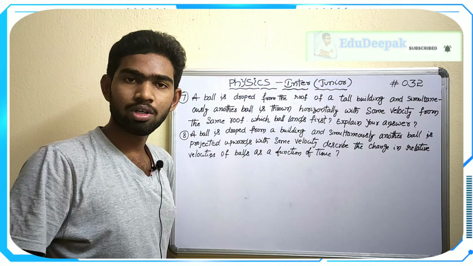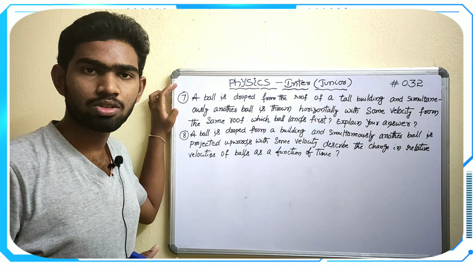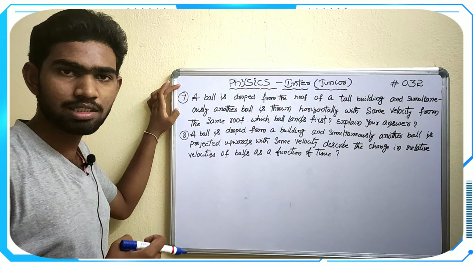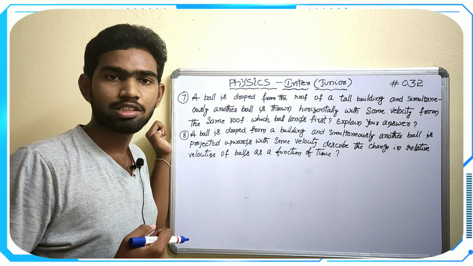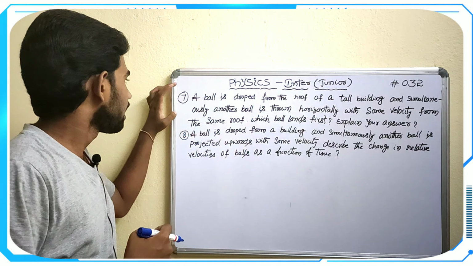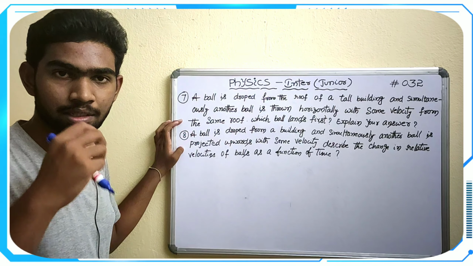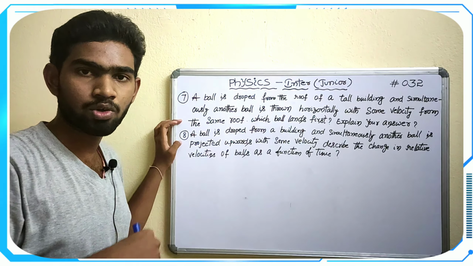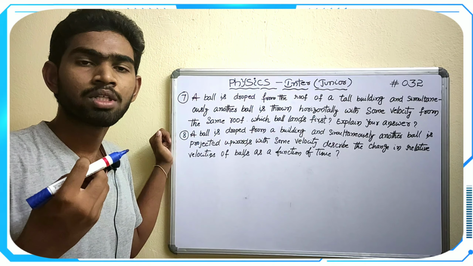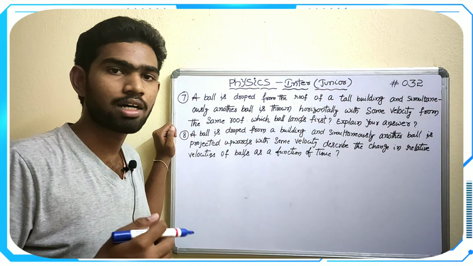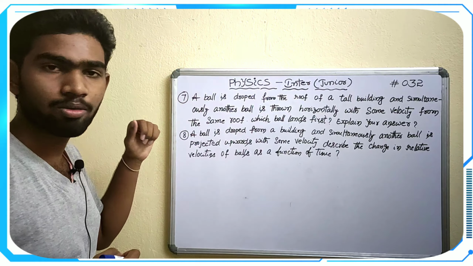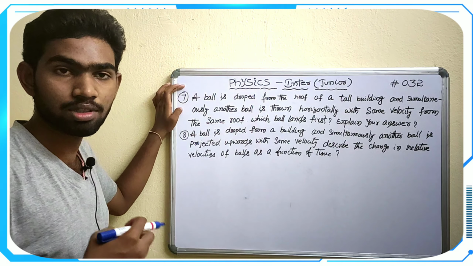This is the hash 032 video, that means the 32nd video in this series, and this series consists of physics estimated questions, model questions and weightage-wise questions. This is the 7th and 8th question regarding the motion in a straight line chapter, and these are 4 marks questions. Previously we have completed the first, second, third chapters, 2 marks, and problems regarding the second chapter. You can check it in the icon or in the description or in the channel. So without being late, let us enter into the session.